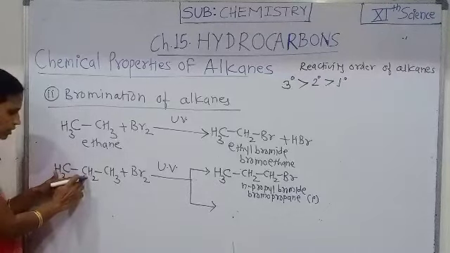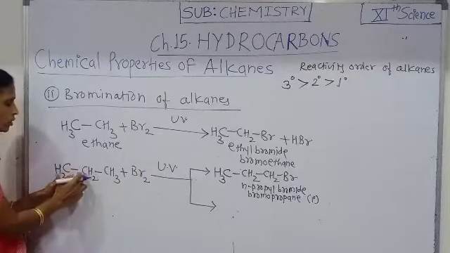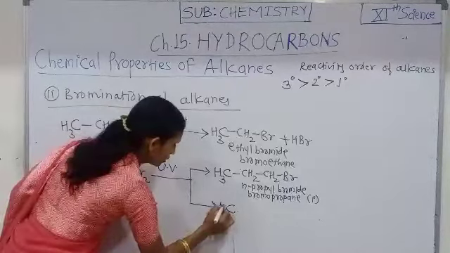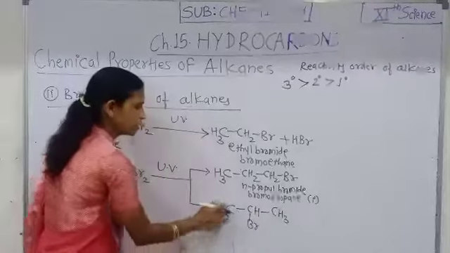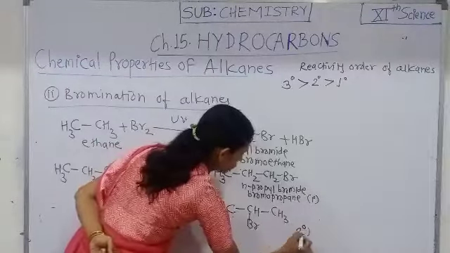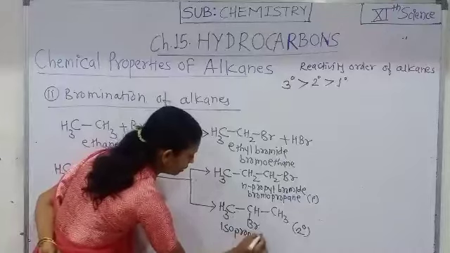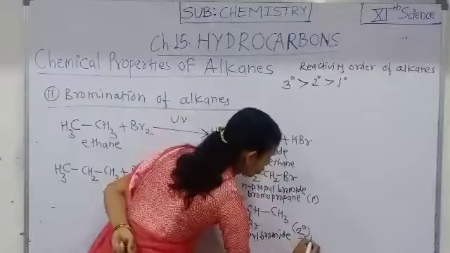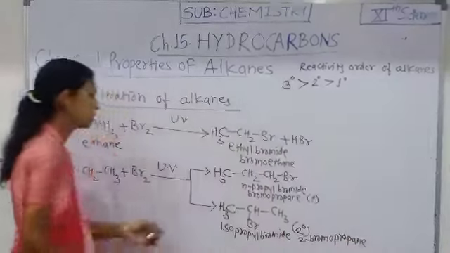If the hydrogen of this secondary carbon atom is replaced by a bromine atom, then CH3CHBrCH3 is obtained. The alkyl halide obtained is a secondary alkyl halide, and the name of this compound is isopropyl bromide, and the IUPAC name of this compound is 2-bromopropane.